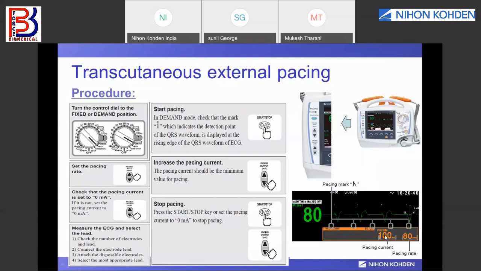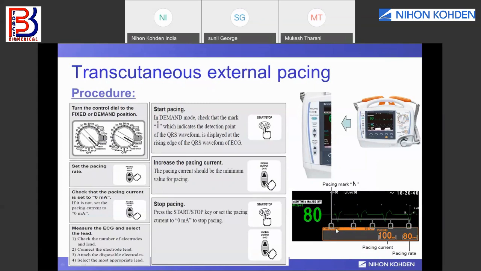So you have to start from 0, then next is 8 mA, then 10 mA, 20 mA. Then slowly you need to increase the current. So just check whether the set heart rate and the patient heart rate are synchronized. When the patient heart rate has come to the 80 that you have set, then you need to stop increasing the current there. And when the pacing is given to the patient, you can see the marks over here.